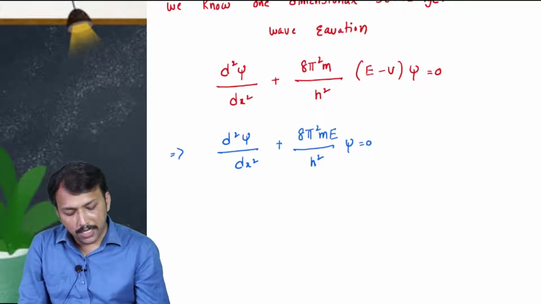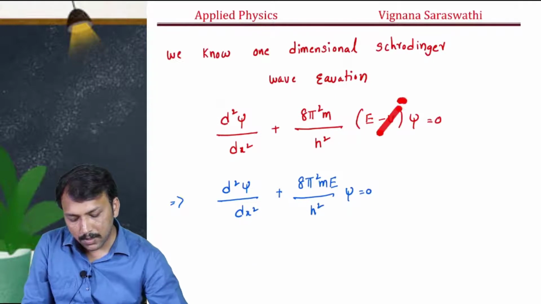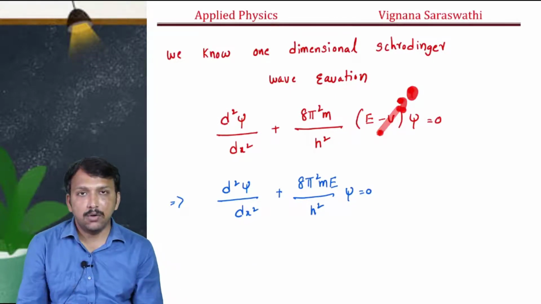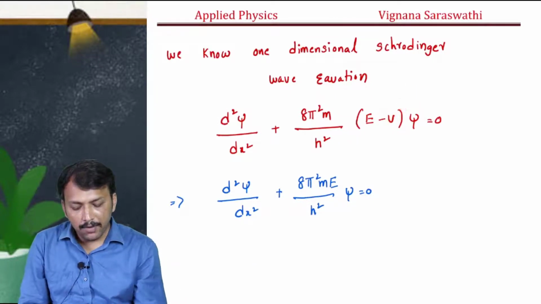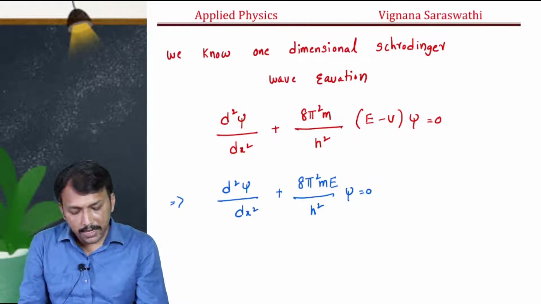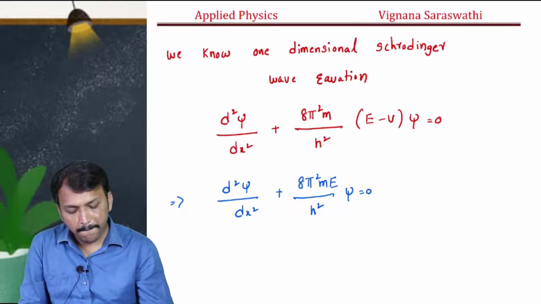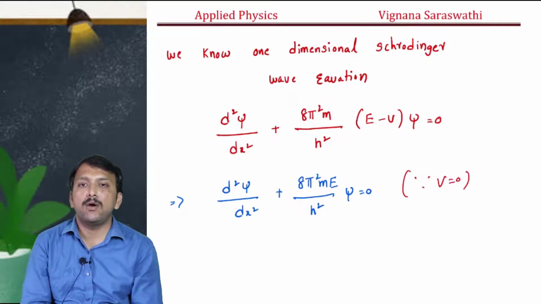Here we took V is equal to 0, because the potential energy is 0 inside the box.